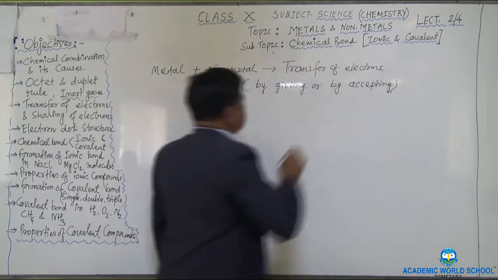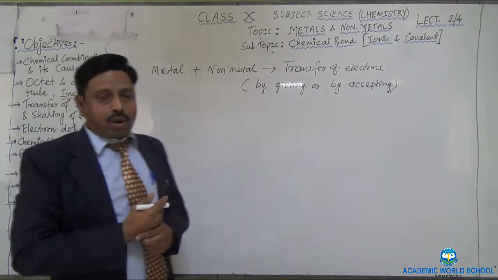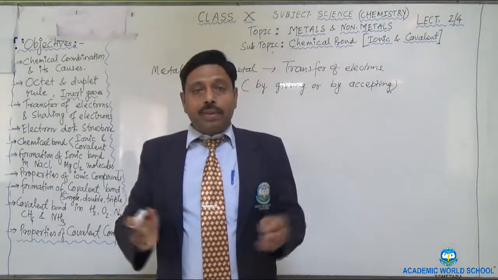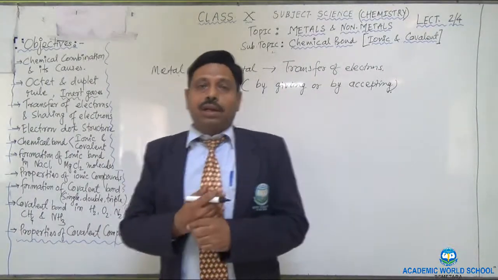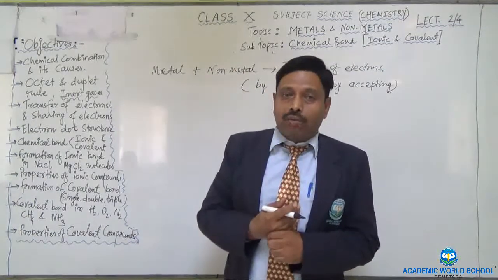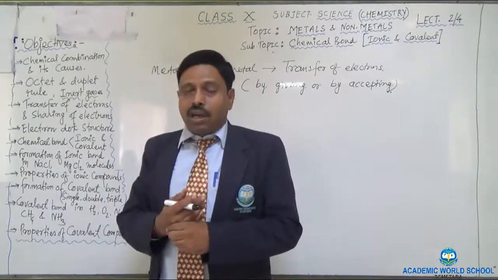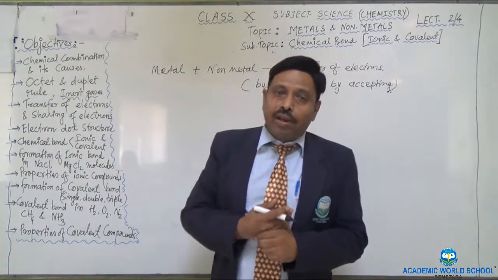This is called transference of electron. Okay, and due to the transfer of electron, the chemical bond arises that is known as ionic bond or electrovalent bond. But if the sharing of electron takes place, then the bond is known as covalent bond.